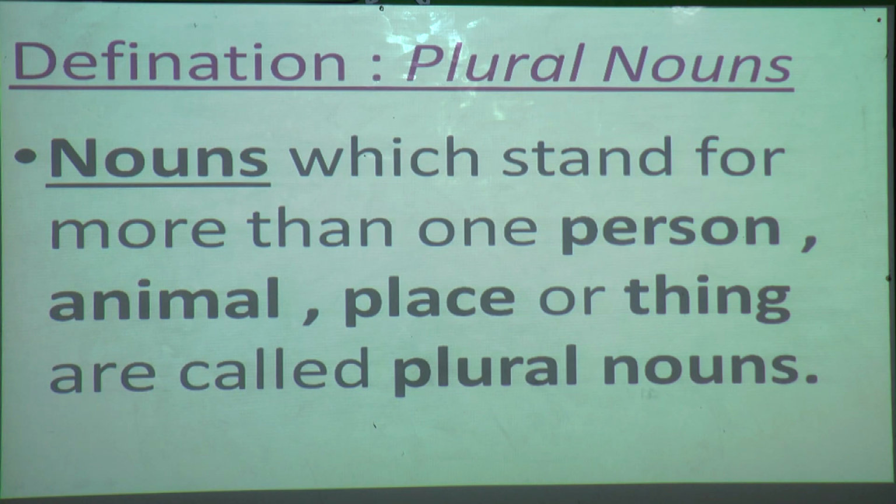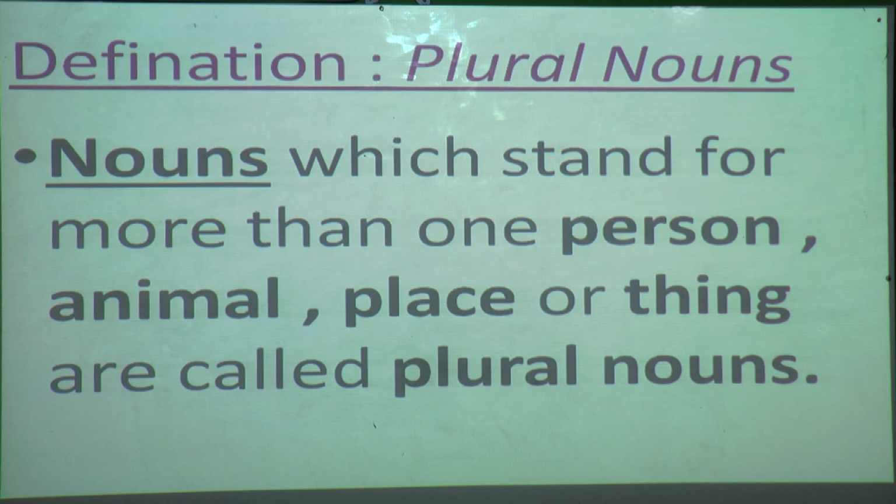Where the noun stands for more than one, it means more than single. Hope you have understood from the definition what a plural noun is.